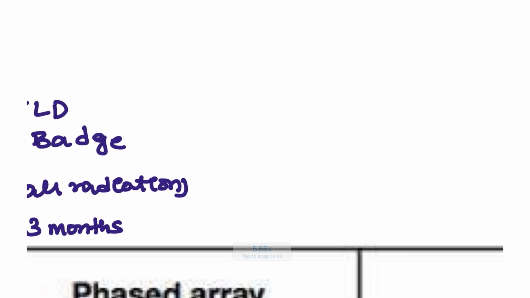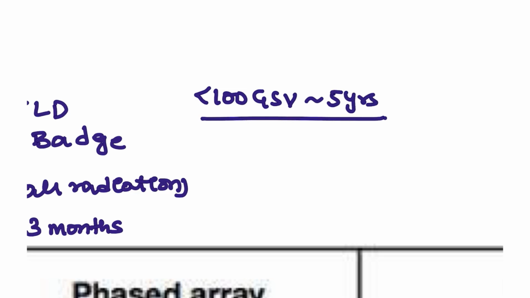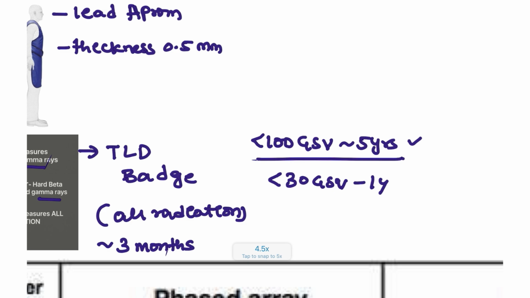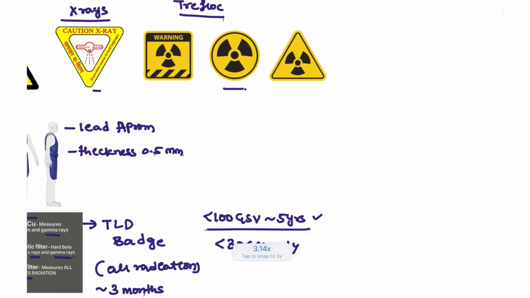For example, let's say the person belongs to the radiology department, how much can they be exposed? The exposure should be limited to 100 in the last 5 years, and less than 30 per year. Overall, it will be less than 100 in the last 5 years. That is how exposure is limited for the radiology department. These are the important points, guys.